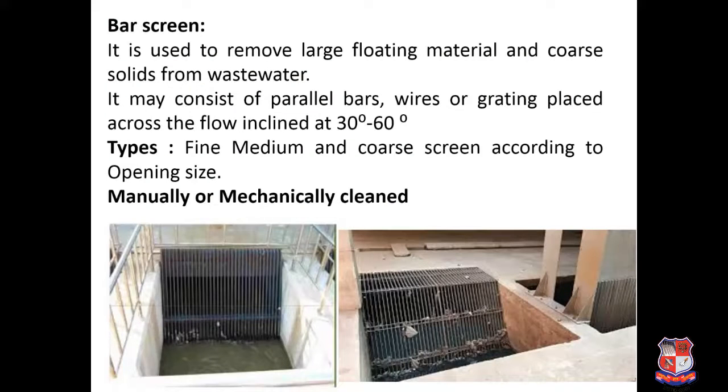So here this is the figure of a bar screen. This bar screen is used for the removal of large floating materials and coarse solids. Generally these bars are kept inclined at 30 to 60 degrees, and they are provided with certain openings, consisting of parallel bars, wires or grating.